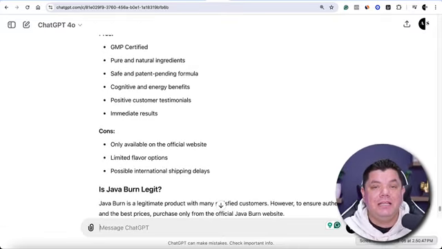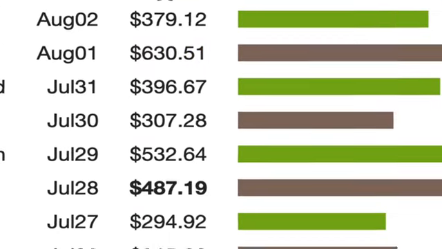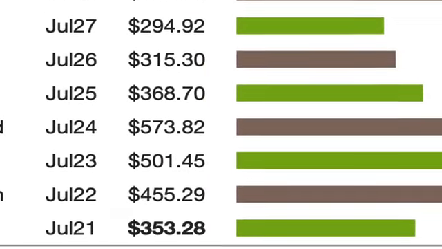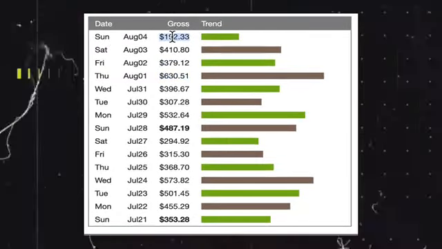This is exactly what I've been doing and why I've been able, as you can see, today I've made $192, only a few days ago $410, $630, and as you can see, multiple $100 days, and it's completely passive, guys. And you can do this again and again to make money with affiliate marketing. Like I said, as a complete beginner with completely free traffic, and you don't need any followers on these platforms because they have high authority.